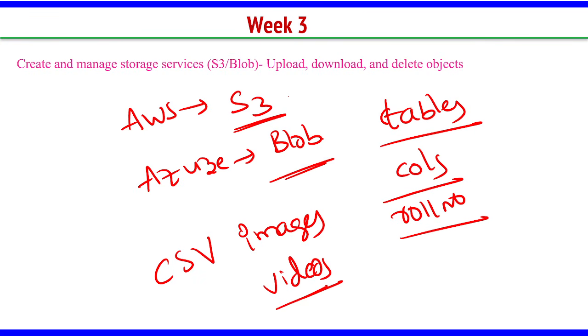So this week's assignment is to understand these two services well, because when you are going to play with a machine learning project, in ML we say we need data, and that data you will be storing in these services. Or when you talk about SQL, you want to store some data into tables, into a database, and then run some queries. For that also you have to store everything in these storage services, S3 or blob. Very powerful. Without this storage service, you cannot do any task in these cloud platforms.